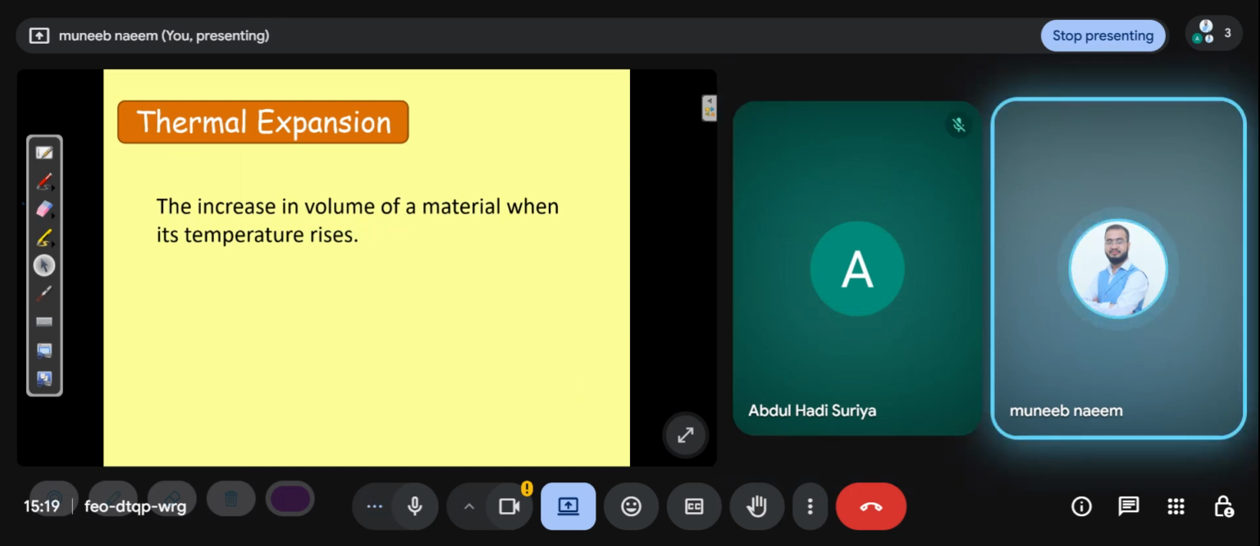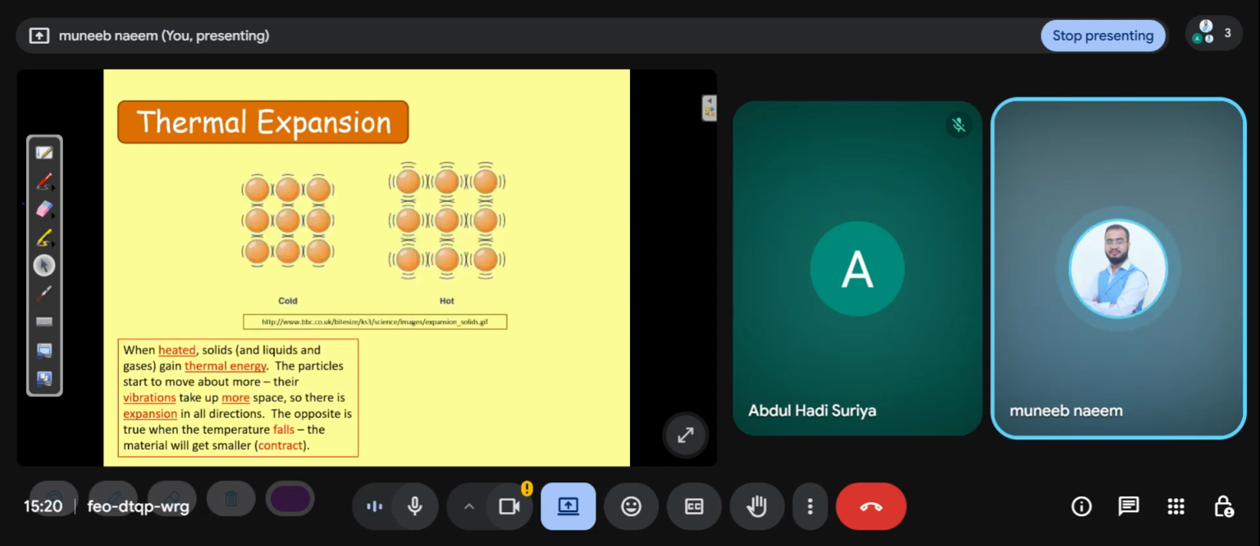Thermal expansion. What is thermal expansion? Thermal means heat, expansion means expanding of the object. Any object that can expand by heating, this is called thermal expansion. The increase in volume of a material when its temperature rises is called thermal expansion.